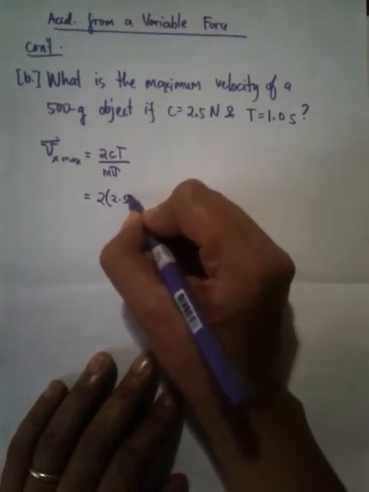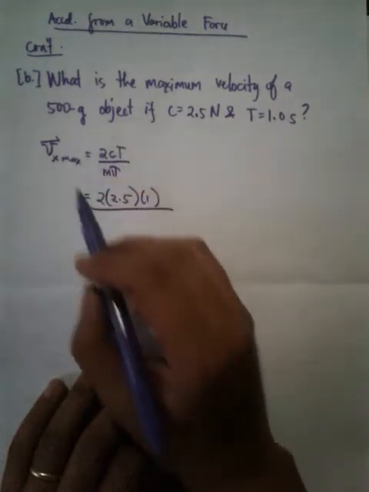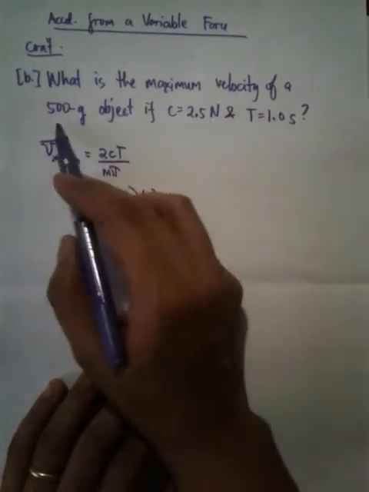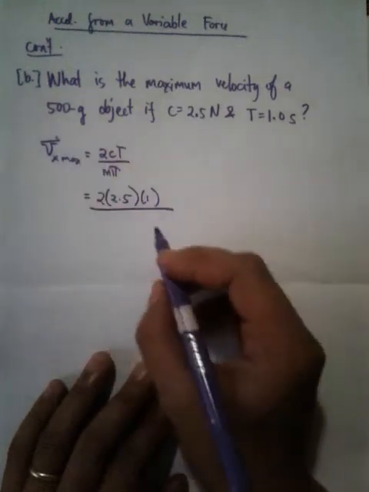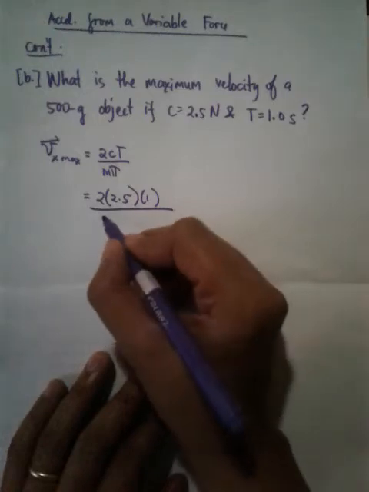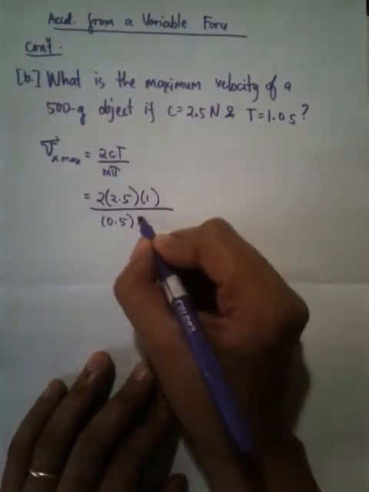Okay? So, we have 2, and then it's just simple substitution. Kaya rin ninyo yan. Okay, 1. And then, unit consistency, Newton is MKS unit. So, ito dapat naka-kilogram. So, divide by 1,000, the mass becomes half a kilogram. So, 0.5. And then, of course, you have pi.